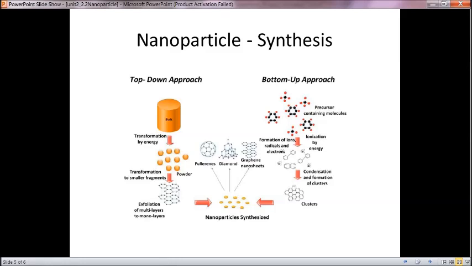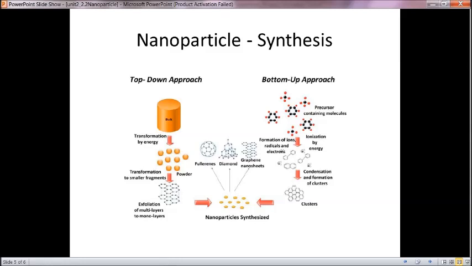In the bottom up approach, molecules or atoms are considered. They can be precursors containing molecules, and these are ionized by energy so that they form ions, radicals and or electrons, and then they are condensed to form clusters.